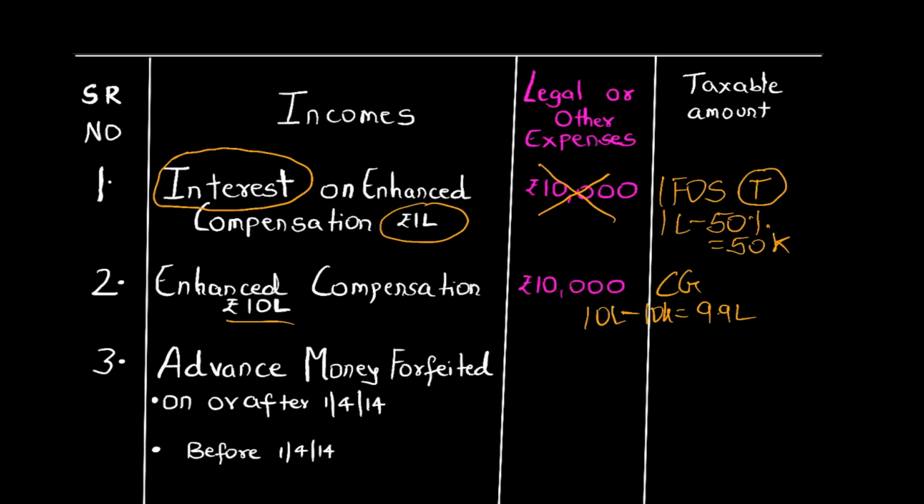For interest, you are not allowed to deduct legal expenses, but for enhanced compensation, you are allowed to deduct legal expenses. Enhanced compensation is capital gains. Interest is income from other sources. Now, for enhanced compensation, legal expenses are allowed, but you cannot take a standard deduction over there. So, very simple, but in examination, students generally get confused.